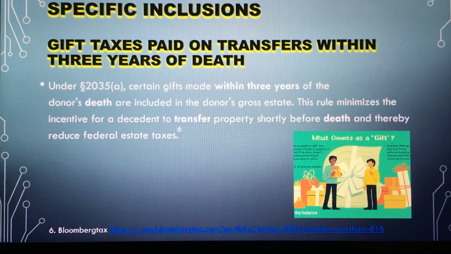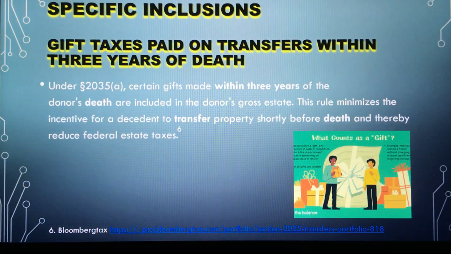Gift taxes paid on transfers within 3 years of death. Under paragraph 2035(a), certain gifts made within 3 years of the donor's death are included in the donor's gross estate. This rule minimizes the incentive for a decedent to transfer property shortly before death and thereby reduce federal estate taxes.